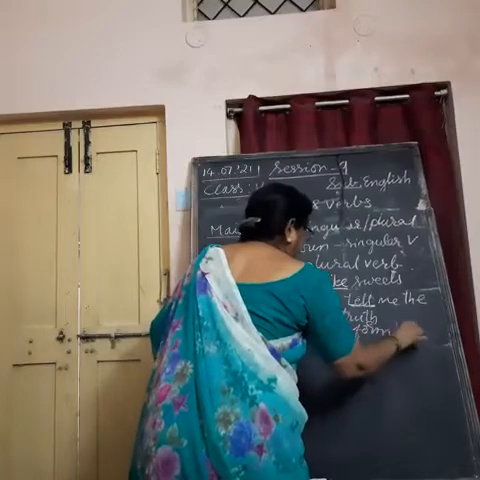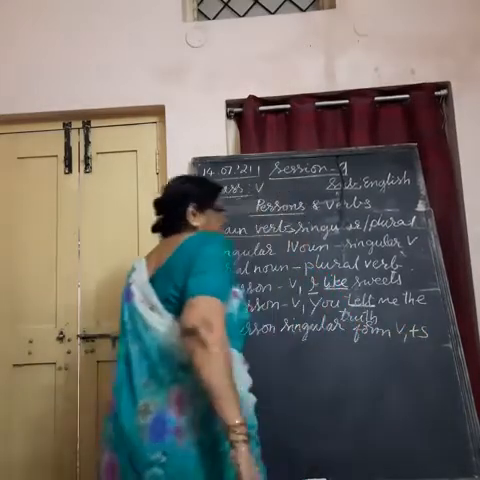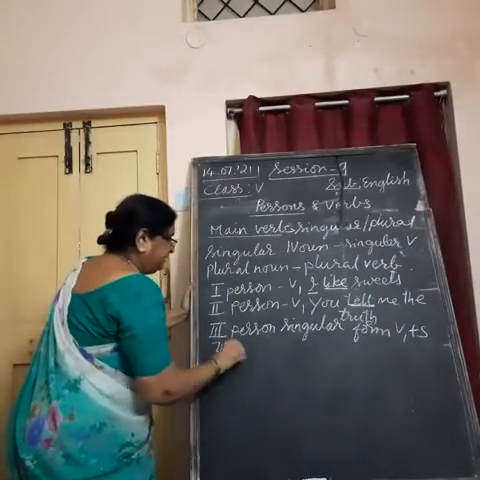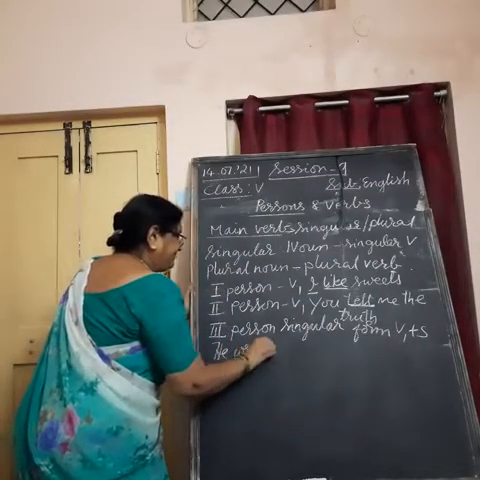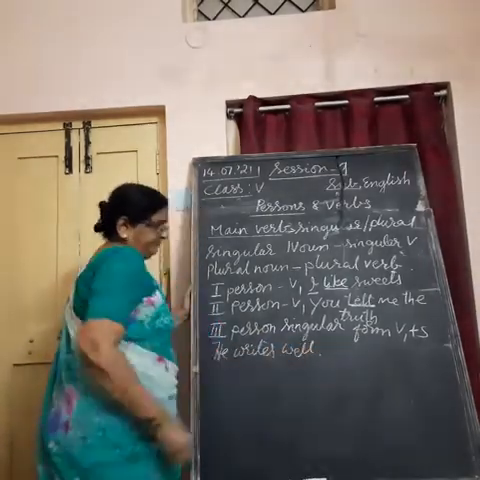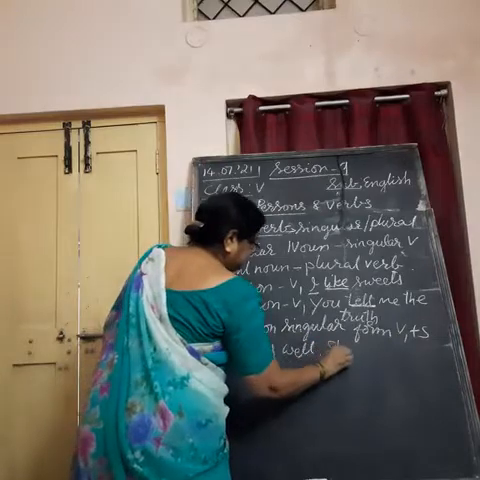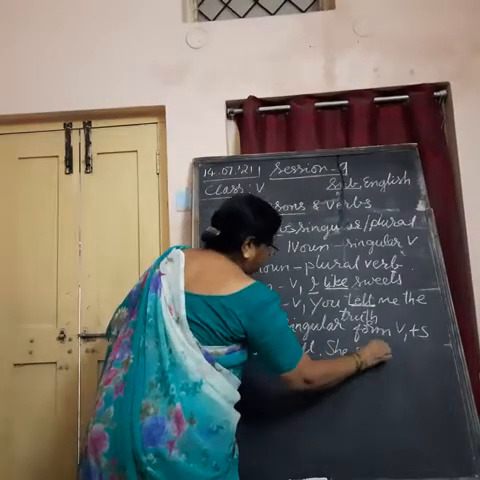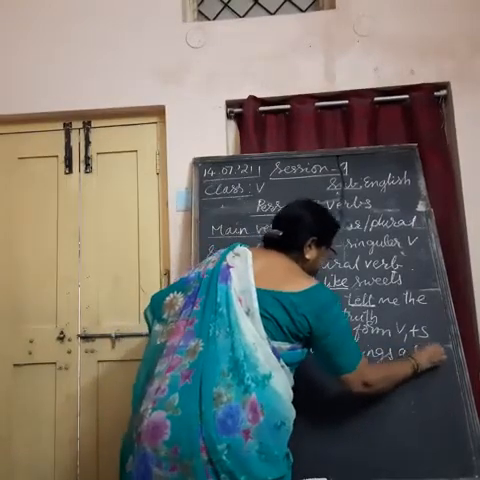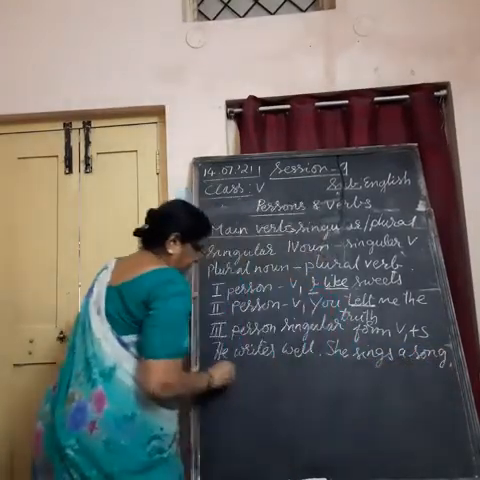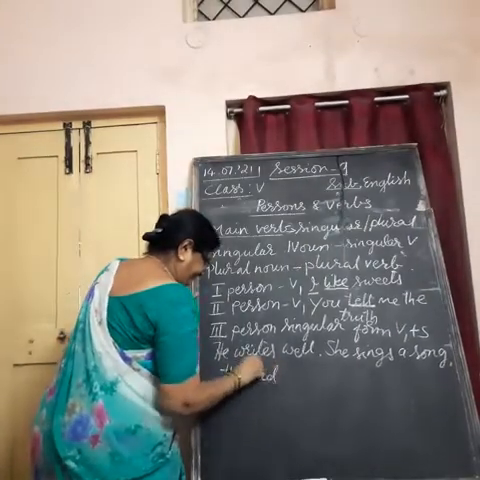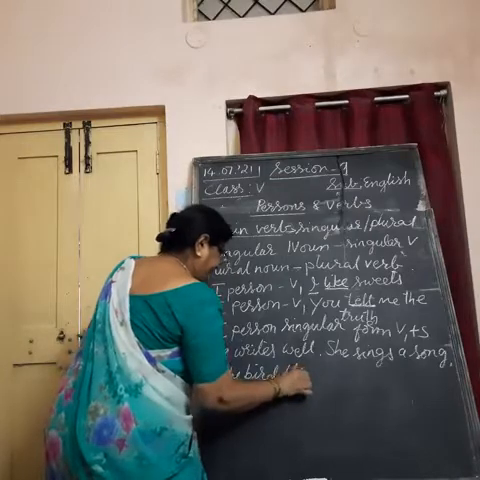We add s to V1. For example, he writes well. She sings a song. The bird flies high.